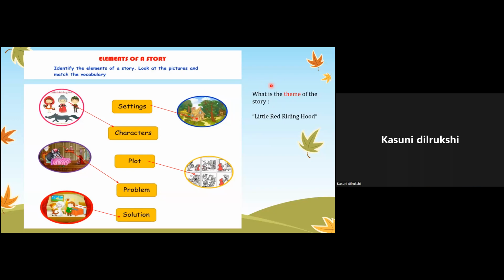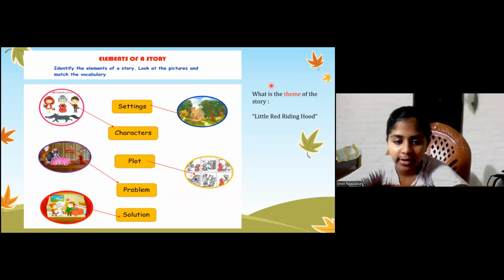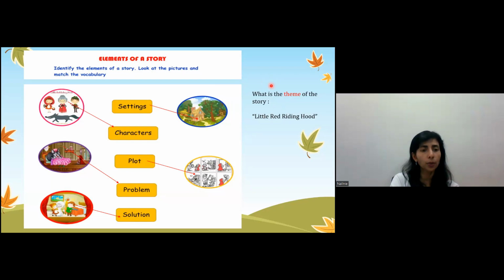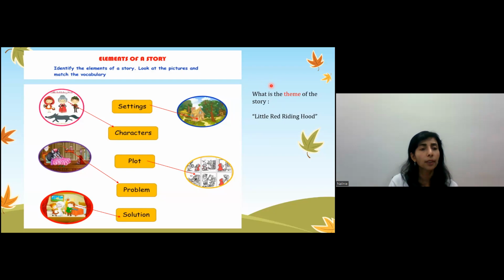How did the wolf find out that Little Red Riding Hood was going to the grandmother's house? Because Little Red Riding Hood told the wolf that she's going to the grandmother's house. That's why the wolf went to the grandmother's house and pretended to be the grandmother, right? So what do you think the moral of the story is? You should not talk to strangers, okay? The wolf is a stranger, so never talk to strangers.